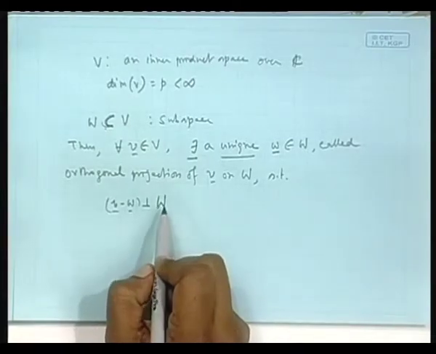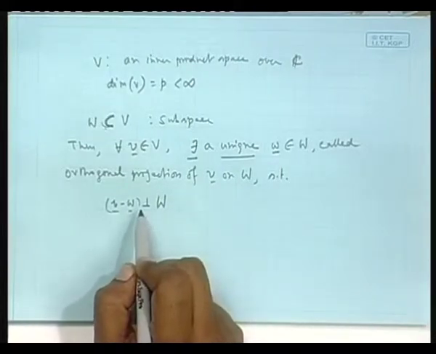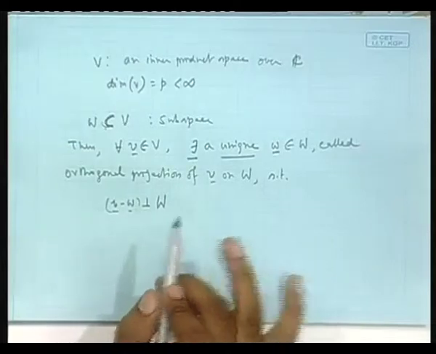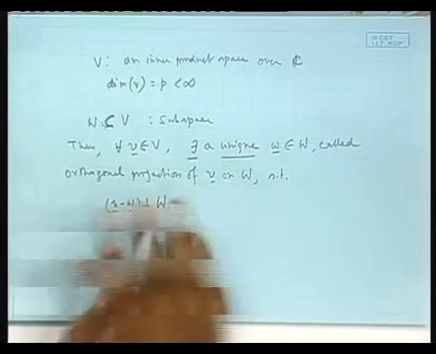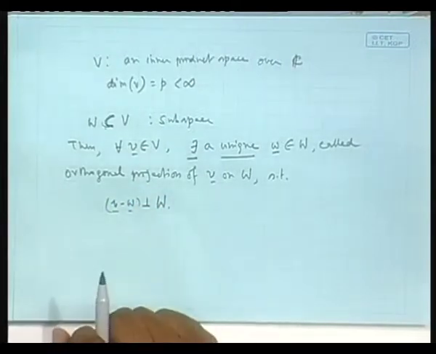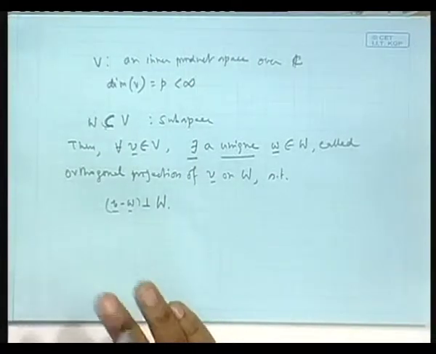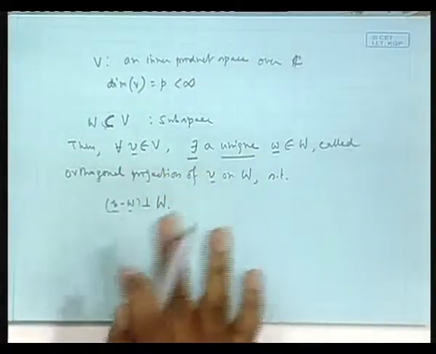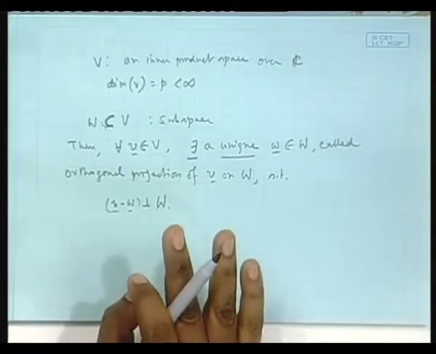That means if you pick up any vector from W and take the inner product between that and V minus W, take any x element of W, the inner product of V minus W comma x will be 0 for any x element of W. This is what it means. It is unique, and it has some properties, we will come to that. This projection is a crucial thing in our adaptive filter course. I wanted to arrive at this and its properties. For that only I developed all that vector space, dimension, basis, orthogonality and all those things. Projection is the key thing.